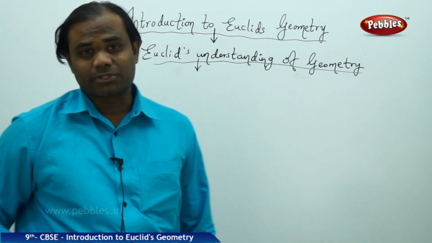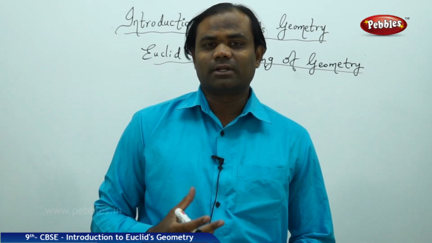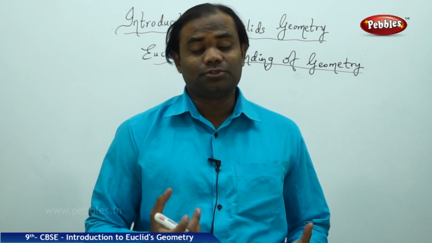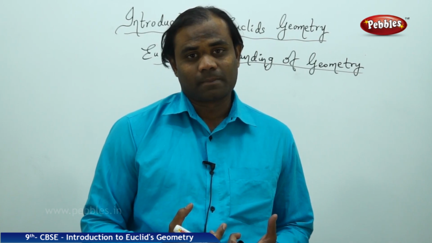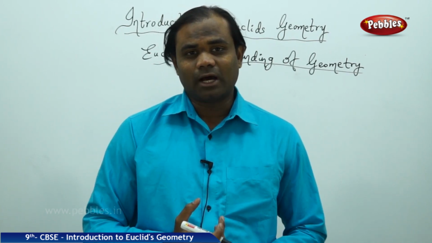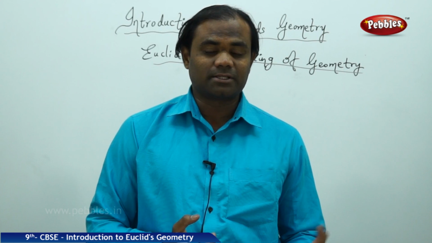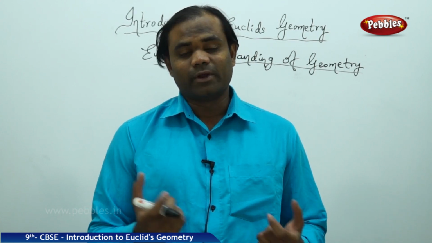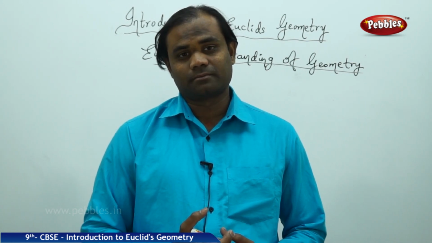In Euclid's understanding of geometry, we need to understand some basic concepts before we understand the geometry itself. So let's try to understand how Euclid arrived at different basic properties before he could apply geometry in various real-life situations.